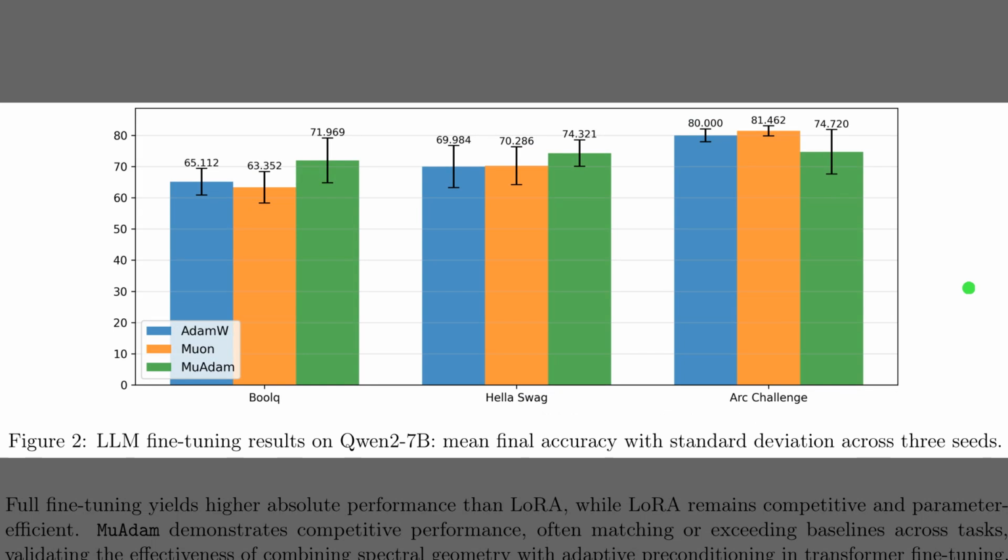Figure 2 shows LLM fine-tuning results on Qwen 2.7B across BoolQ, HellaSwag, and ARC Challenge. The left group indicates MuAdam leads with about 72%, topping AdamW and Muon. The middle group again favors MuAdam near 74%, which signals consistent gains on common sense tasks. The right group flips the ranking, with Muon slightly ahead and MuAdam closer to 75%. Error bars display variation across 3 seeds.